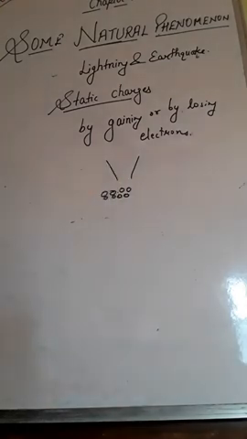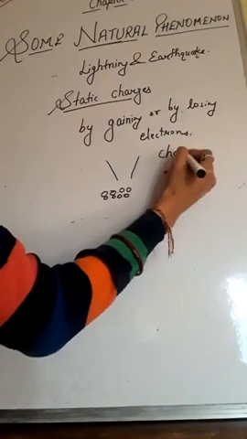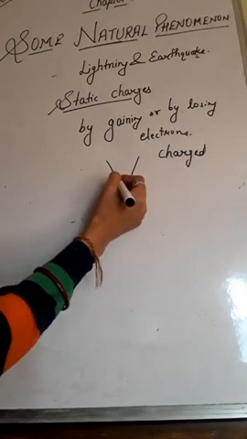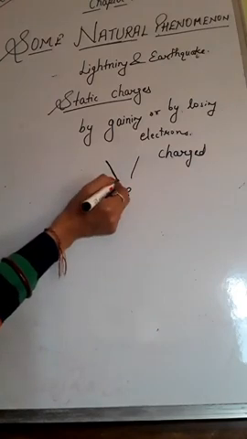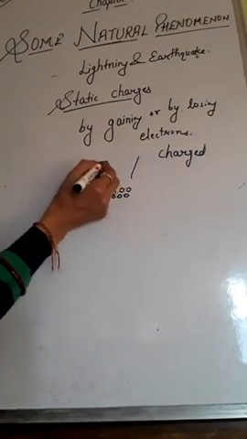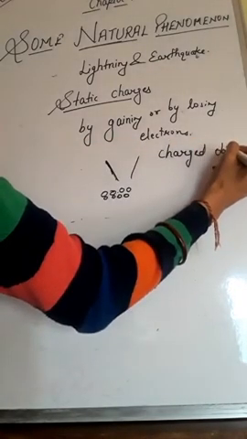So what are charged objects? Objects that carry a charge by means of rubbing or other processes are known as charged objects. Here, when we rub this rod with a silk cloth, the rod gets charged with the help of the silk cloth, so this rod can be called a charged object.